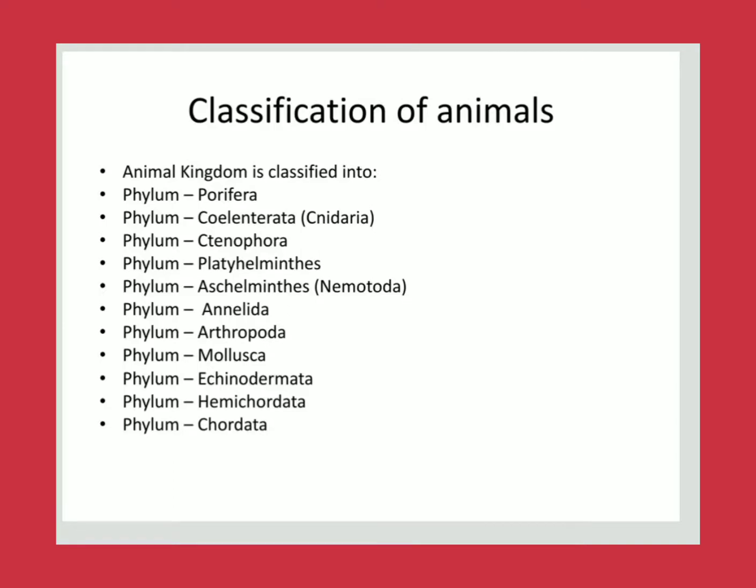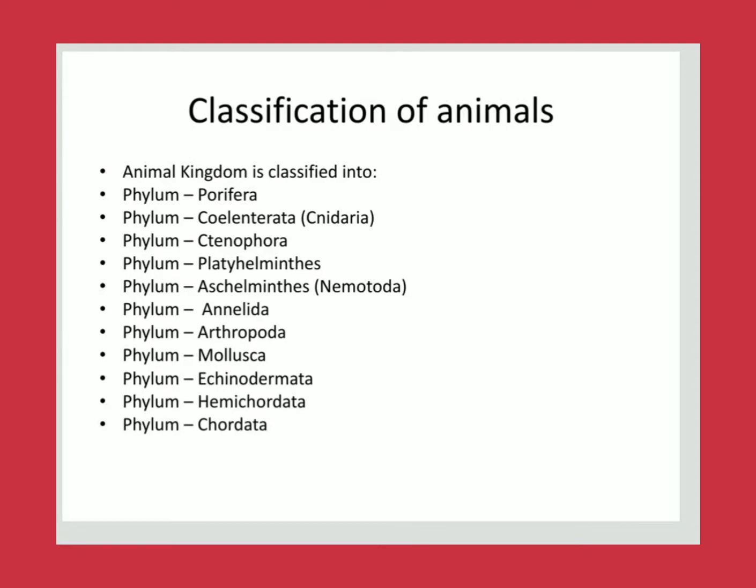So these are actually non-chordates, whereas the chordata only contain the notochord, which gives the support. So let us see the characteristics of the first phylum, that is Porifera.